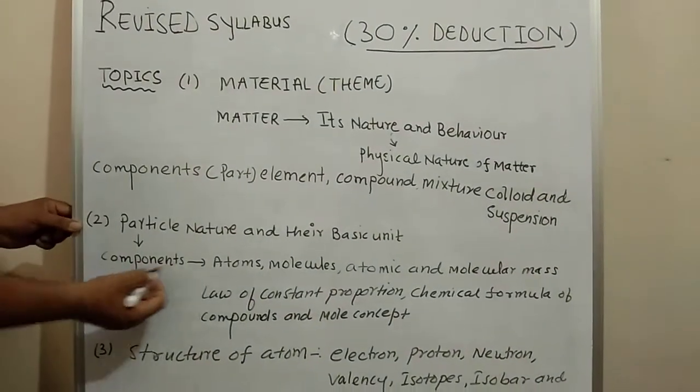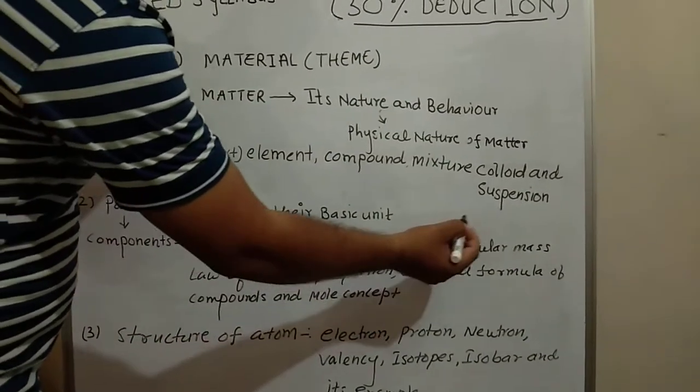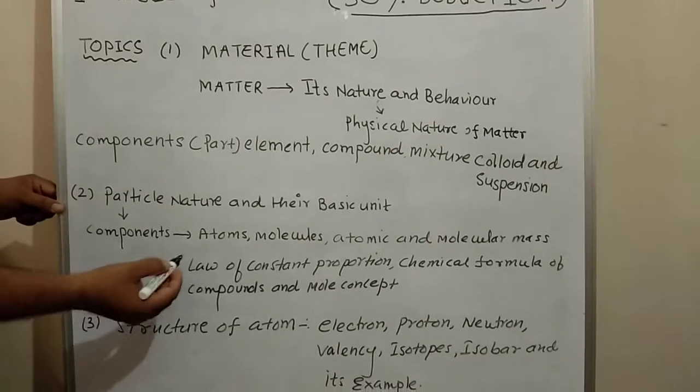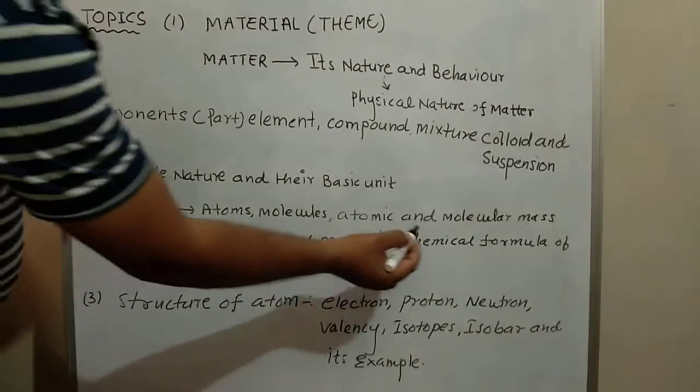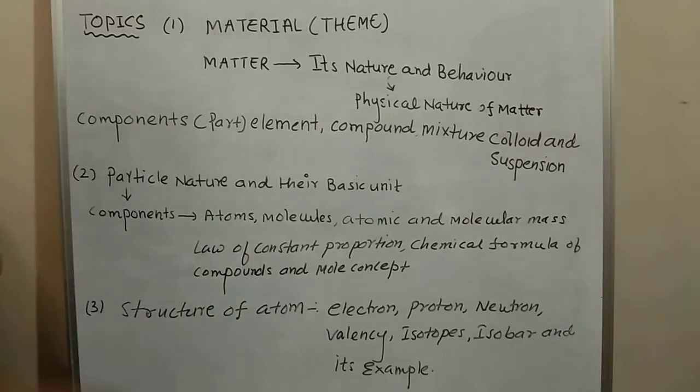The components are atoms, molecules, atomic and molecular masses, law of constant proportion, chemical formula of compound and mole concept.